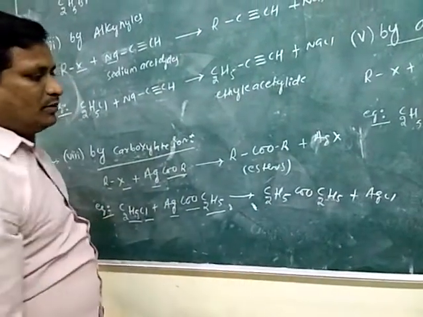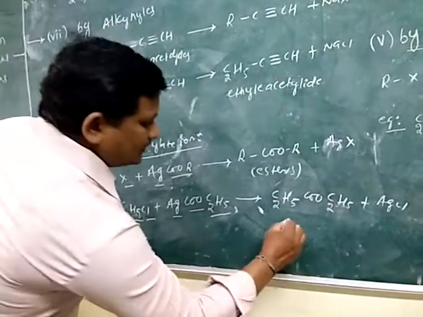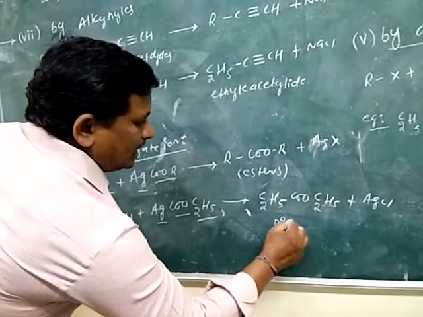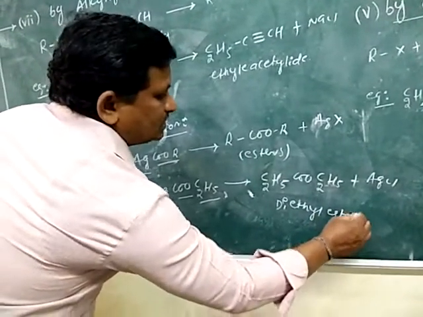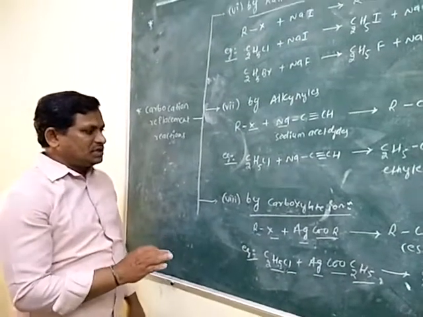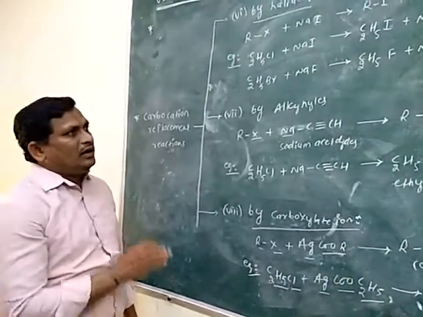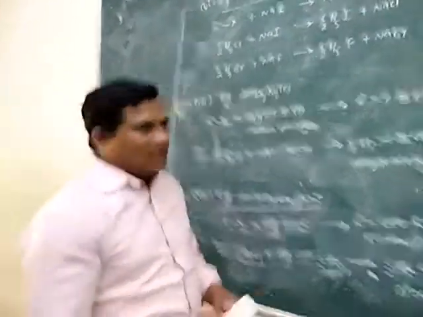The obtained compound is the diethyl ester. So these are the replacement reactions of carbocation by the corresponding groups. Then next one.